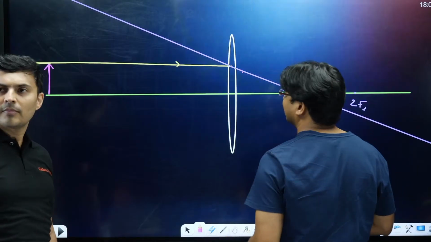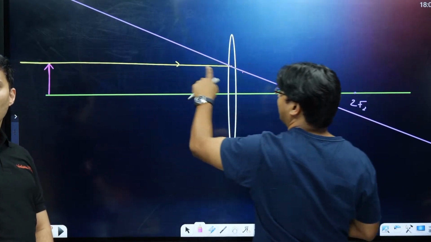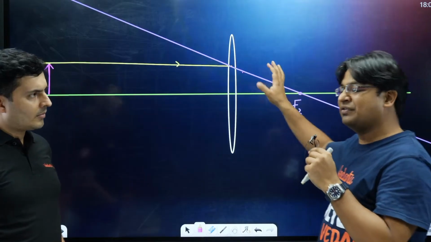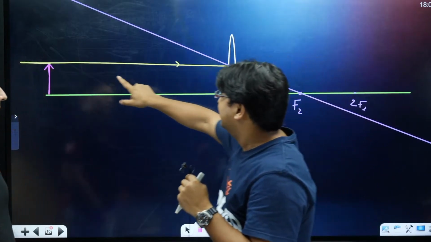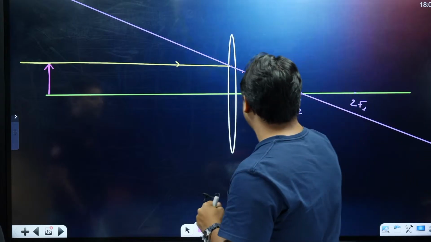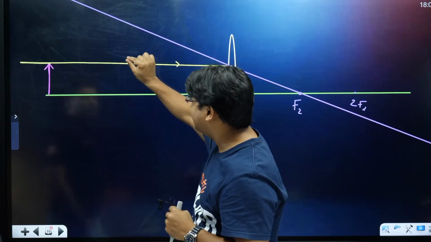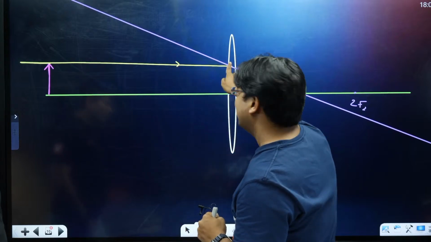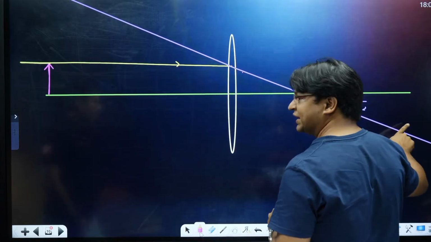So basically, I'm declaring this yellow line as the object line, and this purple line as the image line. Let's first be convinced here, because the object will flow along this line, 100% always. If any object is located here, I can choose this as one of the incident rays, always. I can choose this as one of the refracted rays.